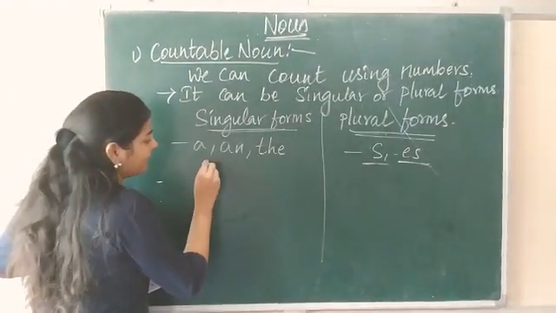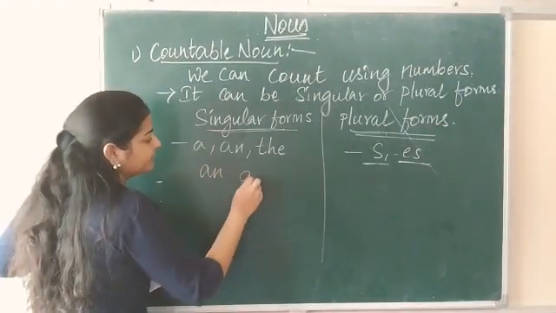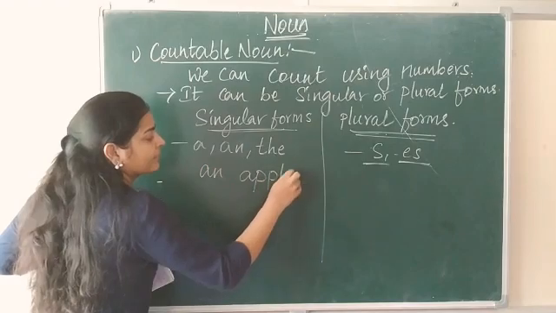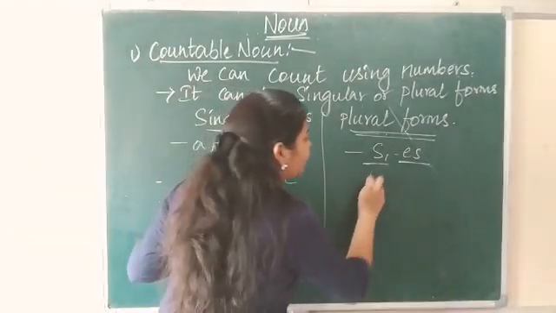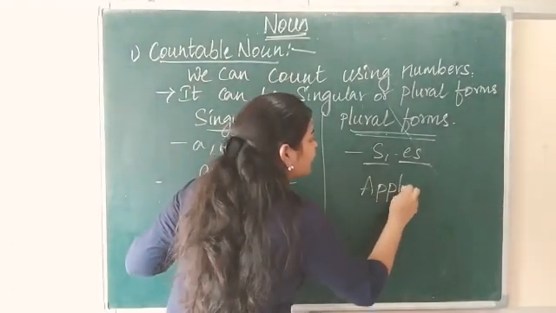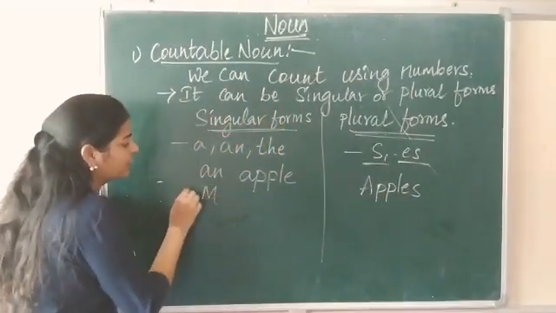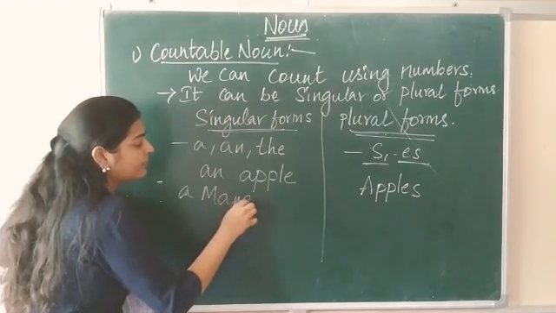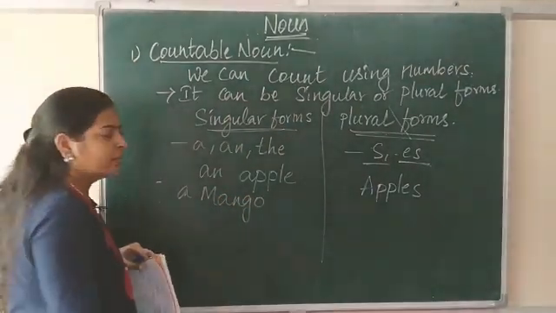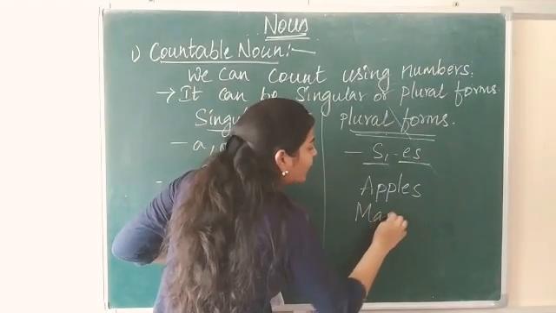For example, an apple. And here you will write apples. Here I have a mango. Here I will write mangoes.